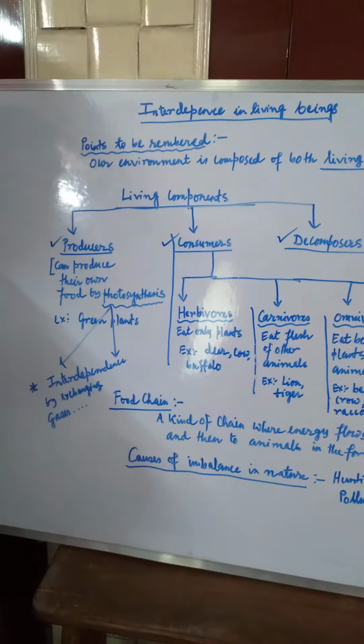Not only that, the green plants also give us shelter and different kinds of food. And you know, for the dispersal of seeds, the plants directly or indirectly depend on the living as well as the non-living things. It depends on the blowing of air, on the flowing of water, as well as on different kinds of animals to disperse their seeds in different areas of the earth.